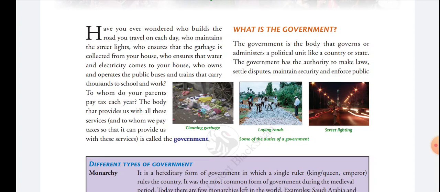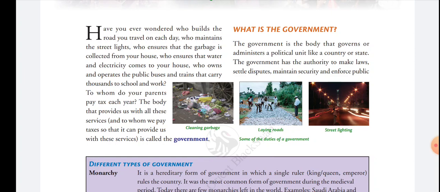Next, maintain security. It means government gives us security, then we can live safe at home. For that, the government provides police forces inside the country, and against the outside, the government organizes armed forces. There are three armed forces: army, navy, and air force, and one more force, that is the coast guard. All these four armed forces protect us from outside enemies.